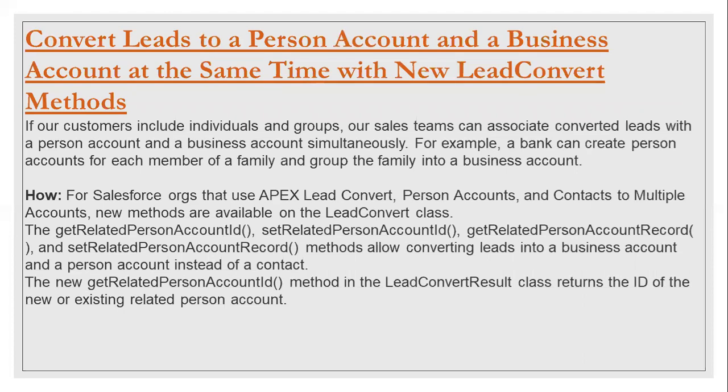So initially only accounts, contacts, and opportunities were getting created. Yes, correct. Is it clear for everyone? In Salesforce, how many types of accounts do we have? We have two types of accounts: person accounts and business accounts. By default, person accounts are not enabled. To enable person accounts, we have to contact the Salesforce team. Previously, a lead would directly convert into a business account. In Spring 21, if you convert a lead, you can move it into a person account as well. With getRelatedPersonAccountId, if you want to get person account information, you can do that also.